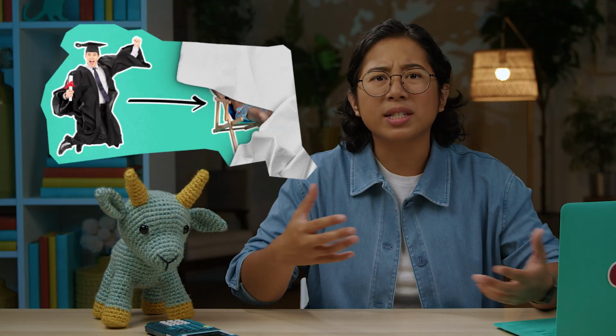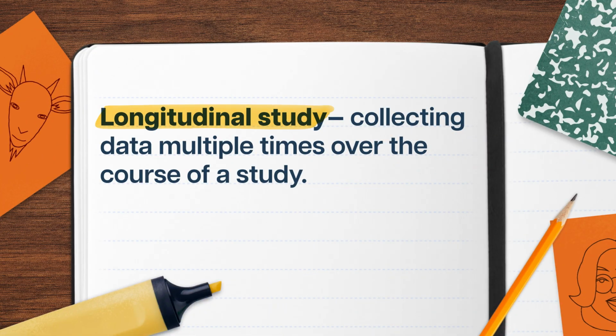Or if we wanted to know how salaries shake out across whole careers, we could ask people about their salaries over and over again, say once a year from their graduation to their retirement, collecting data multiple times over the course of our study. That's called a longitudinal study, and if you got 40 years to spare before you make your college choice, go for it. Either of those methods lets us see how tuition and salary relate to each other. Maybe as tuition goes up, salary seems to follow.